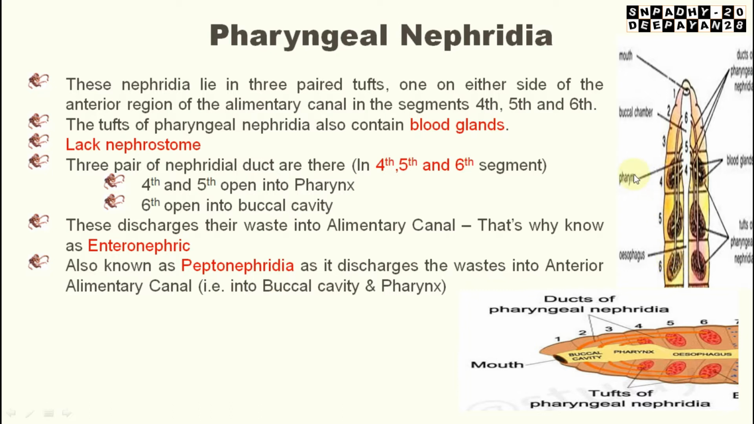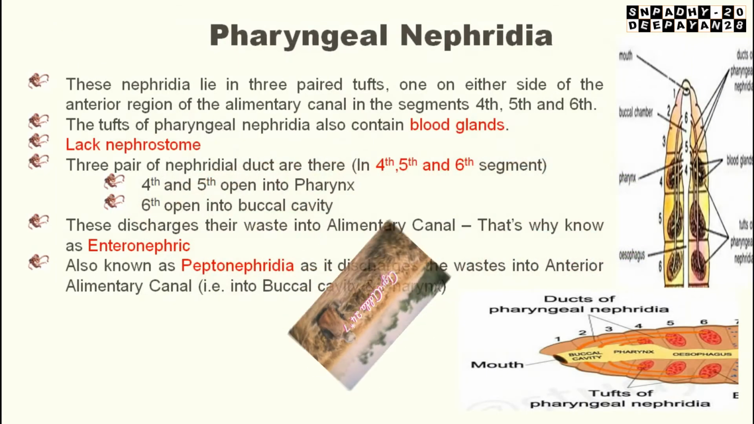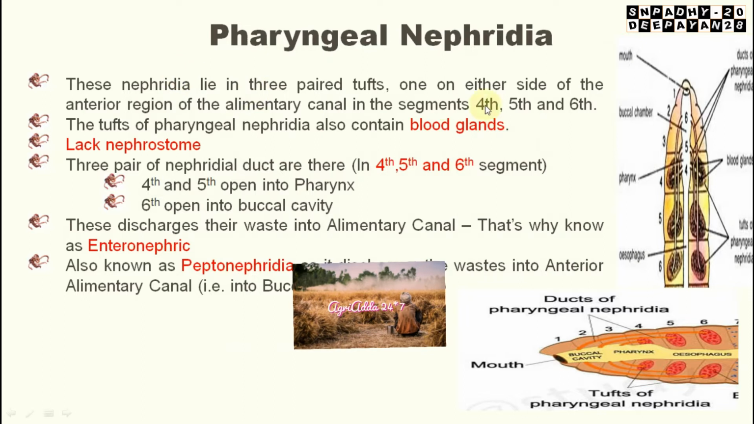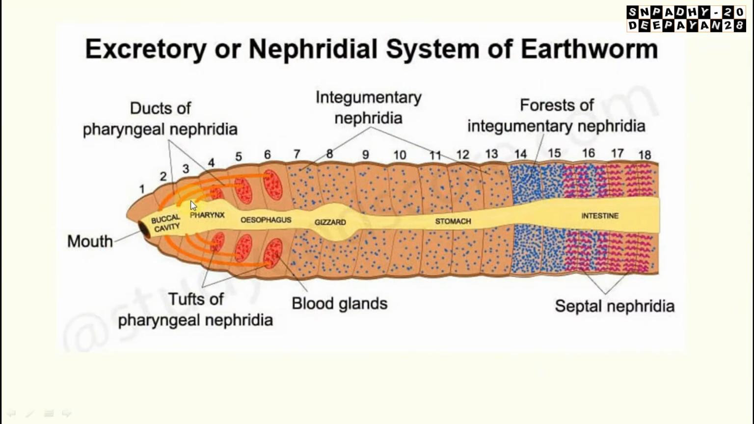Three pairs of tufts, one on either side of the anterior region of the alimentary canal. This is the alimentary canal, the whole alimentary canal. The anterior region of this alimentary canal is constituted by the pharyngeal nephridia, present in the 4th, 5th and 6th segments. Here you can see 4th, 5th and 6th: in these three body segments the pharyngeal nephridia tufts are there. You see 1, 2, 3, three pairs of tufts in the fourth, fifth and sixth segments.